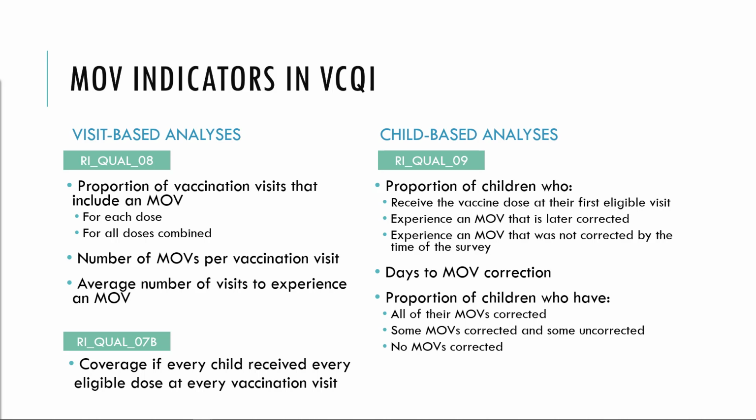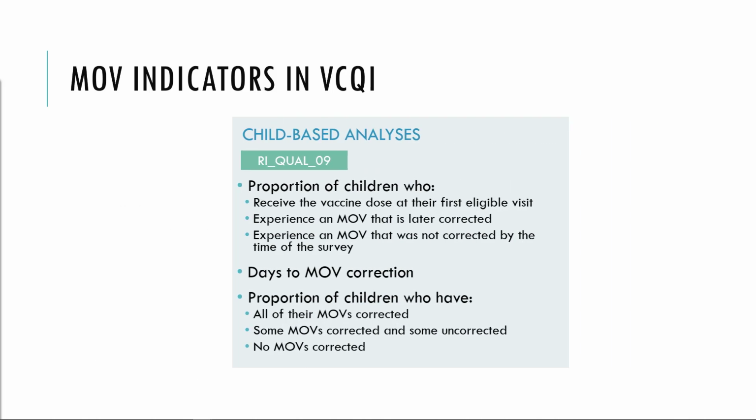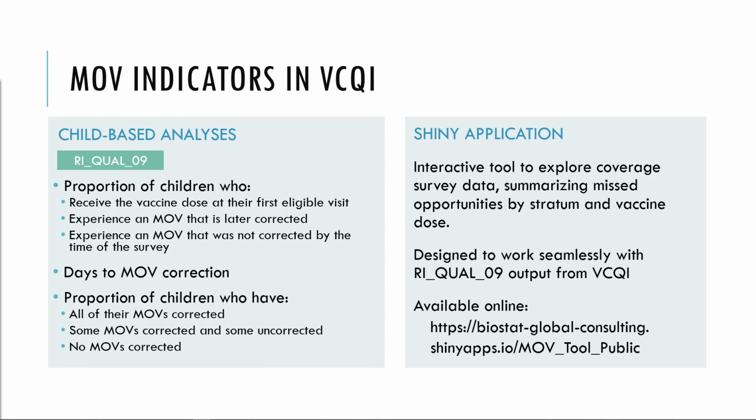And then across all doses, Vicky calculates the proportion of kids who had all their MOVs corrected, the proportion who had some of their MOVs corrected, and the proportion who had none of their MOVs corrected by the time of the survey. The Shiny application that we've developed lets users interactively explore the results of the child-based analyses in every geographic stratum and for every vaccine dose. The application is available online at this URL, biostat-global-consulting.shinyapps.io/MOV_tool_public. That link is also in the video description below.